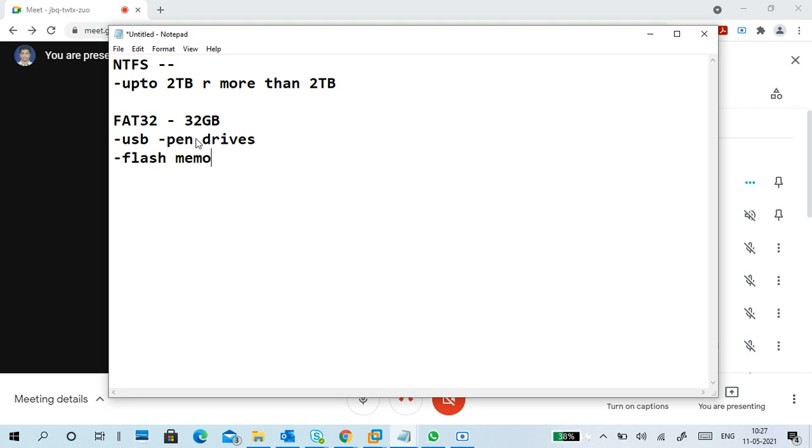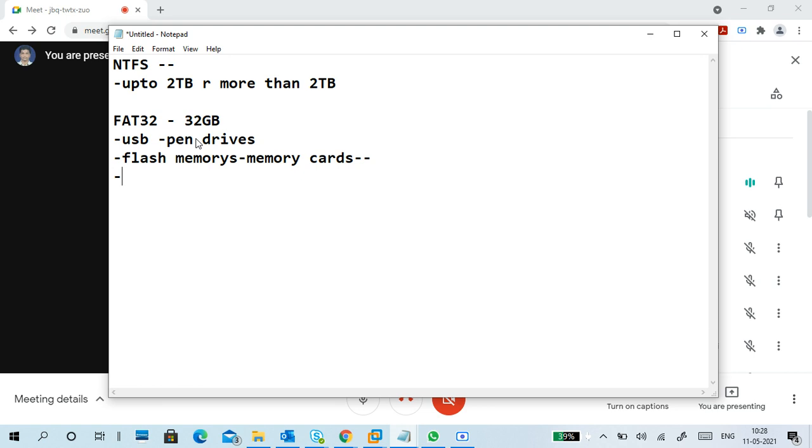And a very important one is flash memories. What is flash memory? Memory cards. Most of the memory cards are FAT only, right? So when you take a memory card and insert it, you'll see by default it is using the FAT32 file system. Memory cards, SD cards, so many names are there, any name we can call it.